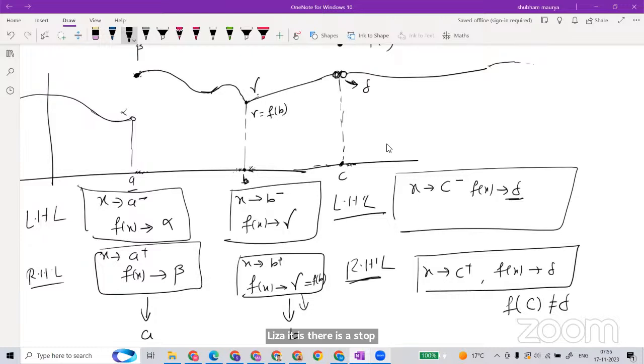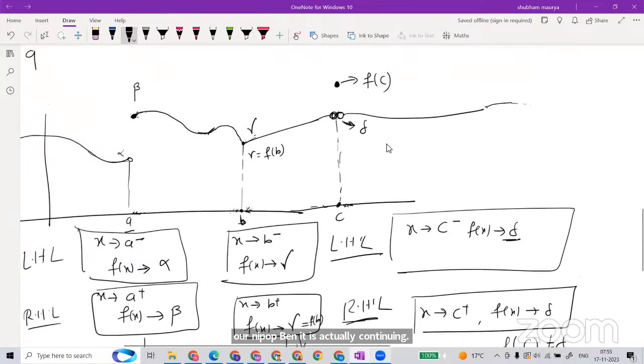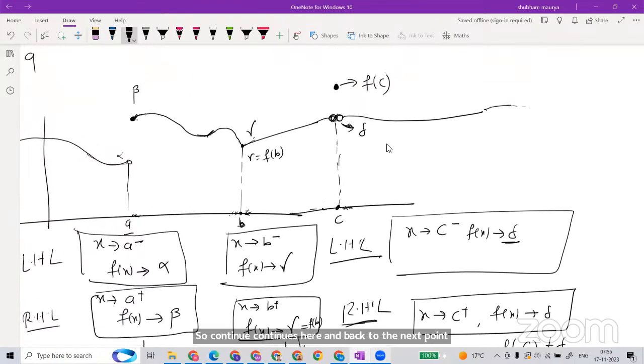It is actually continuing. So it continues here and goes to the next point C. But for the value at C, we have to lift the nib of the pen, keep it here, and then come back and continue.